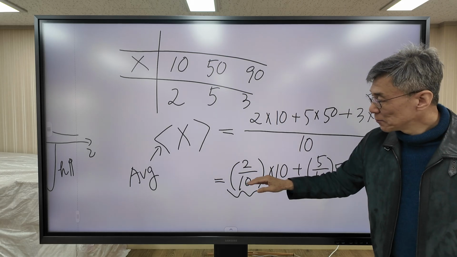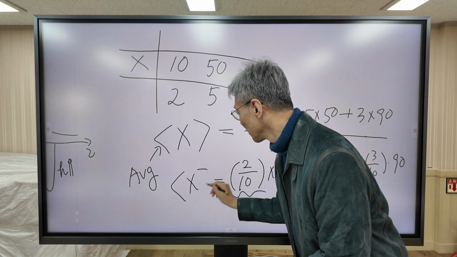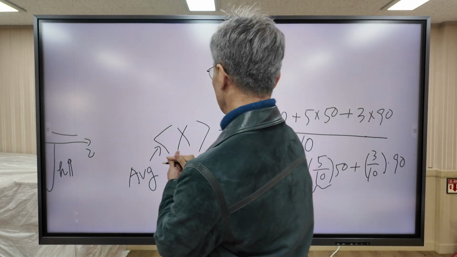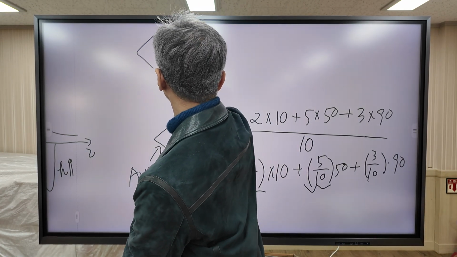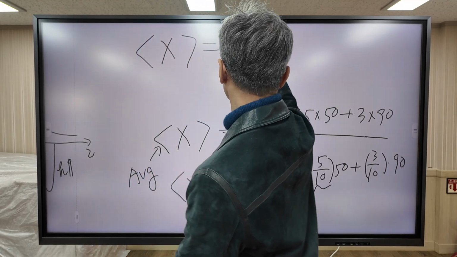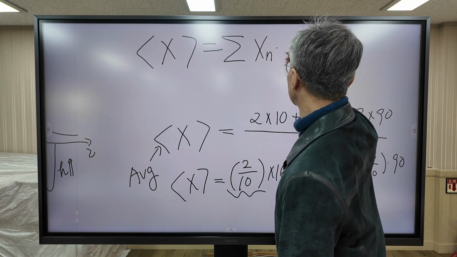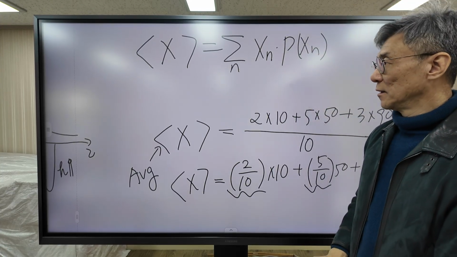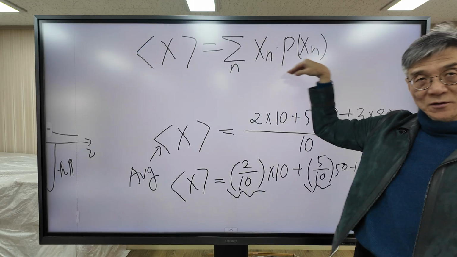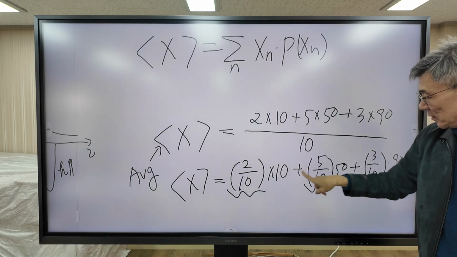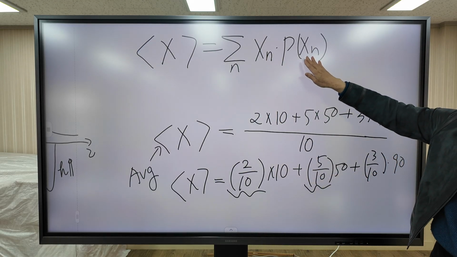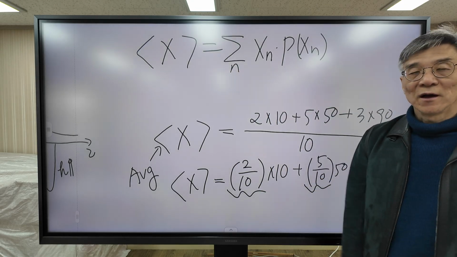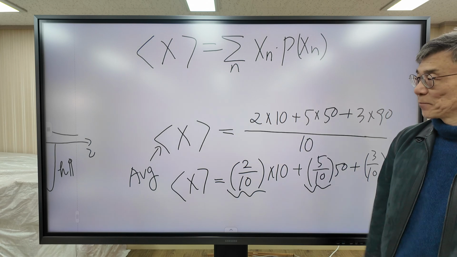So we can express the formula for calculating the average value like this: the summation of xn times p of xn. Xn means the test score, and p of xn means the probability. So this is the formula for calculating the average value of the score, right?